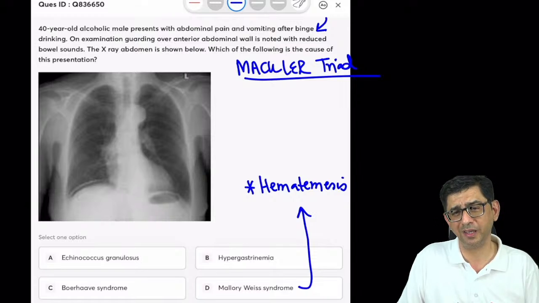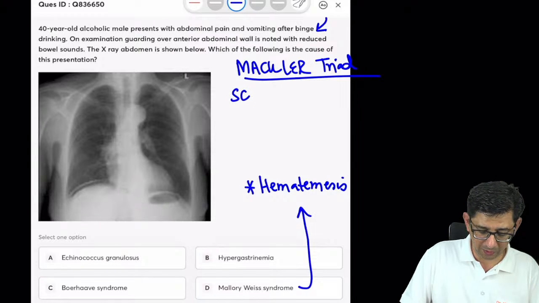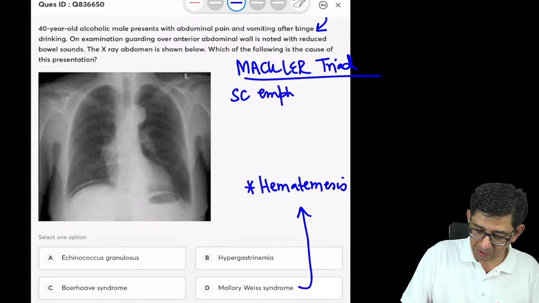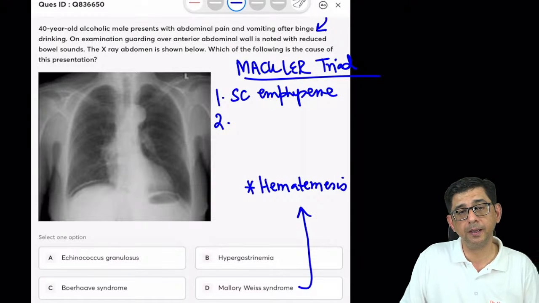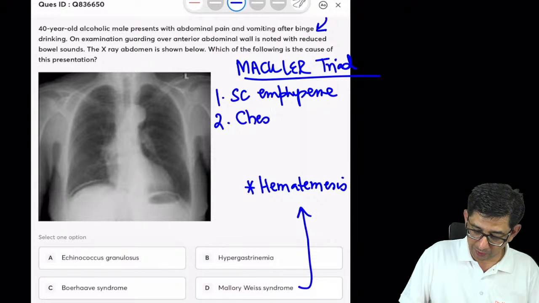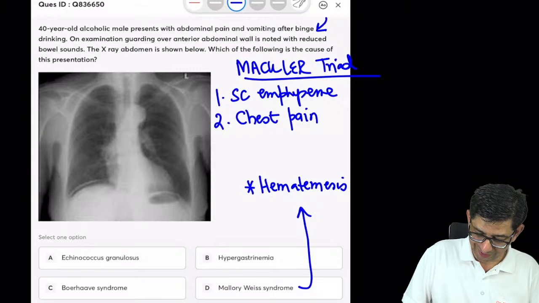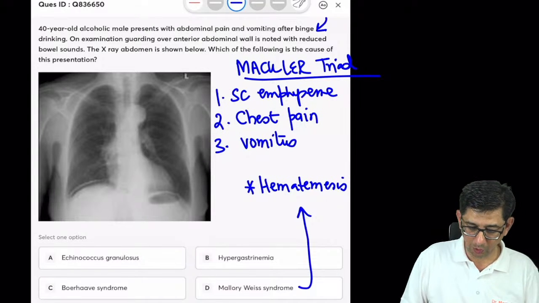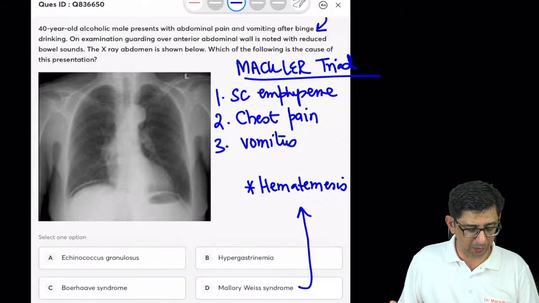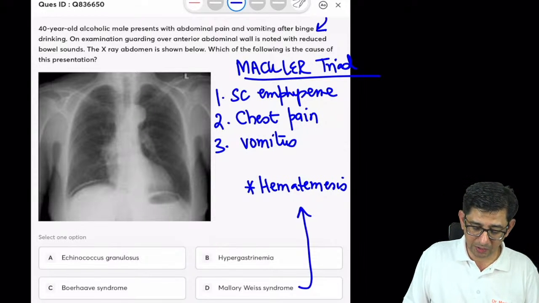What should be there in Mackler's triad? In Mackler's triad there should be presence of subcutaneous emphysema. There is no mention of subcutaneous emphysema. Agreed that the person has presented with not chest pain, he has presented with abdominal pain. There is guarding, and I think everybody could pick it up, guys. There is gas under the diaphragm.